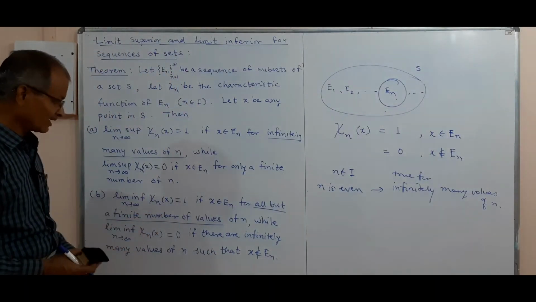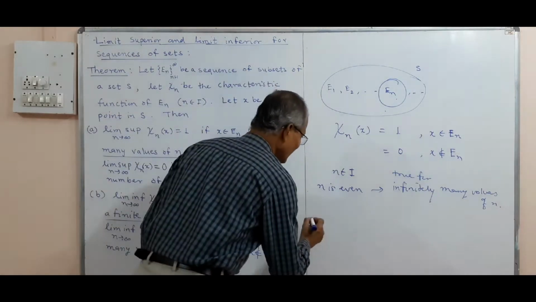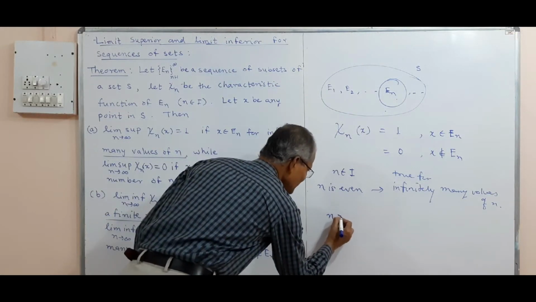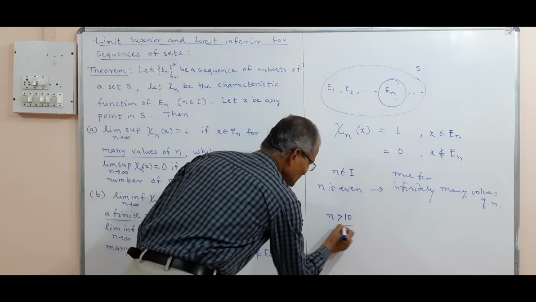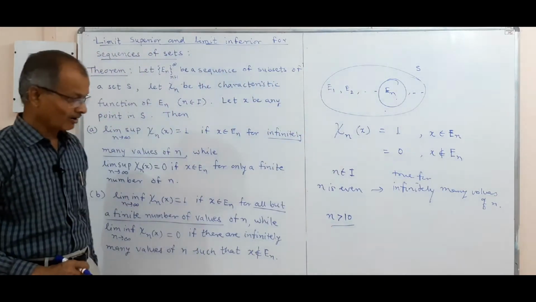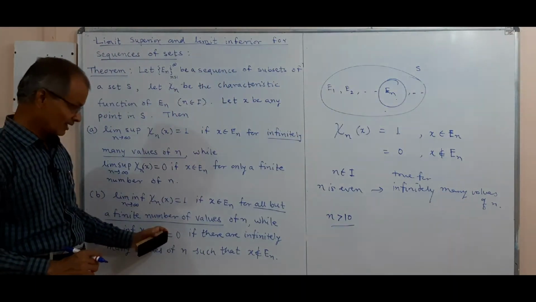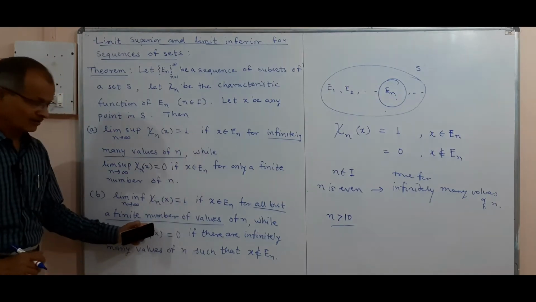Now for all but a finite number of values of n, suppose n is greater than 10. This statement is true for all but a finite number of values of n.